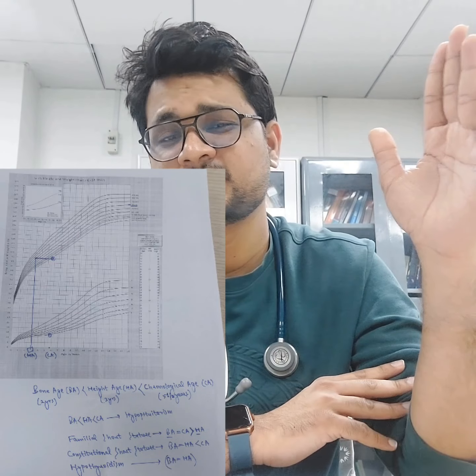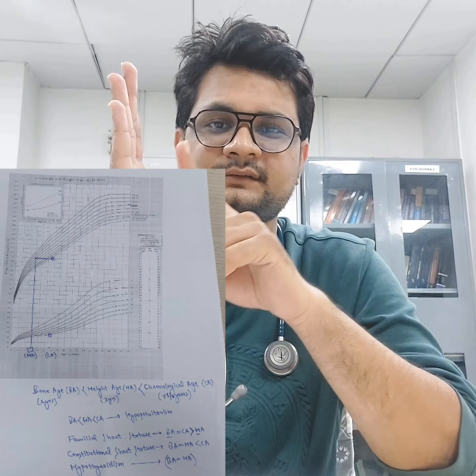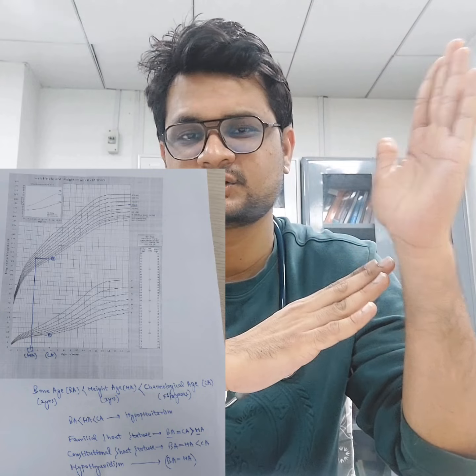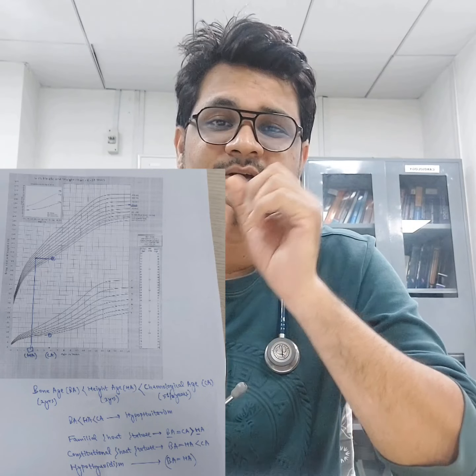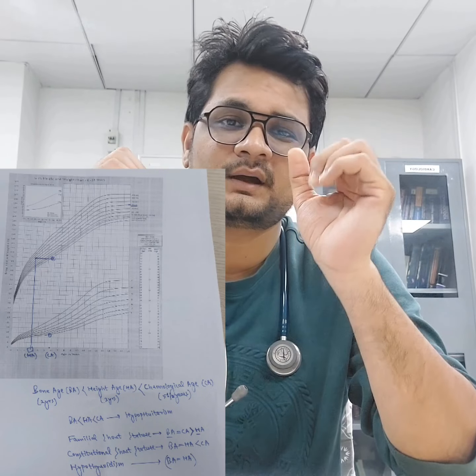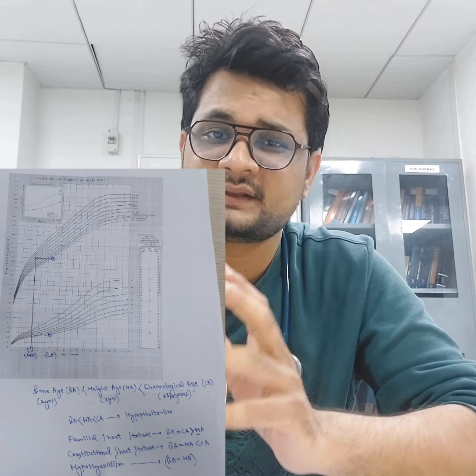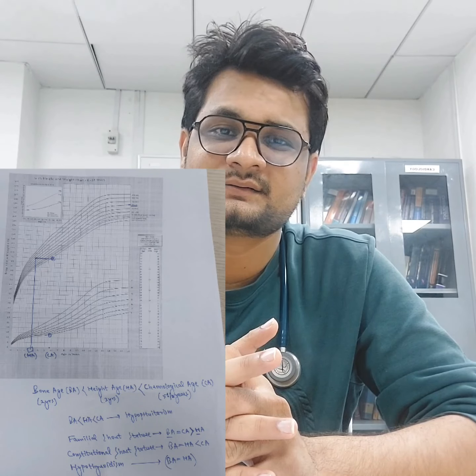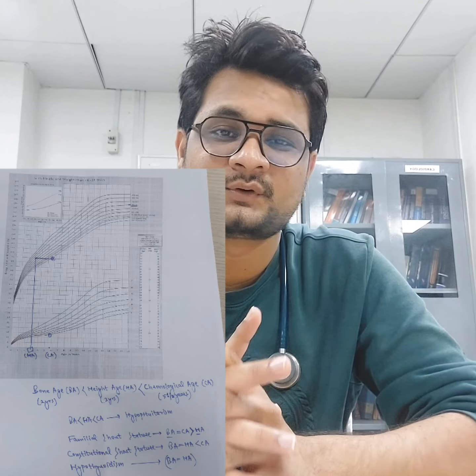The bone age was 2 years, height age was 3 years, and the chronological age was 5.5 years. So bone age was less than height age, which was less than chronological age. This is the typical presentation of hypopituitarism. We also did the MRI for that patient, and the MRI was also suggestive of hypopituitarism. The sella turcica was empty there. So our diagnosis was accurate, that was hypopituitarism.